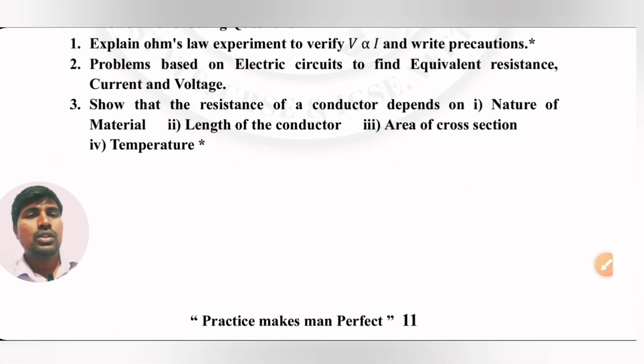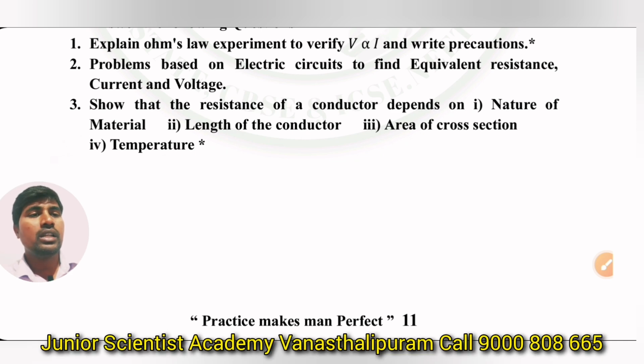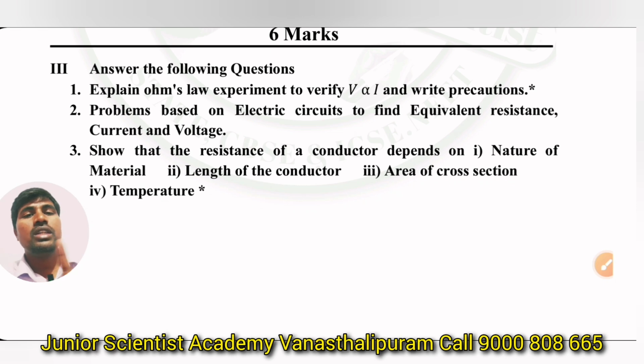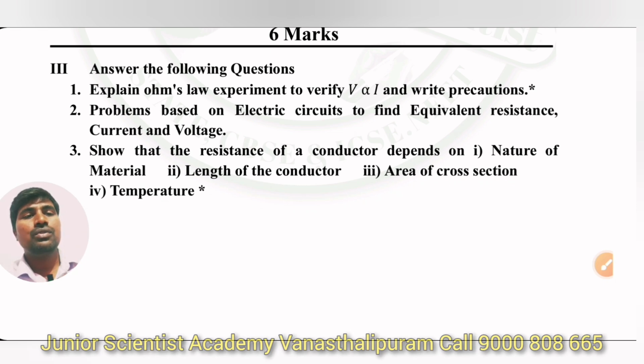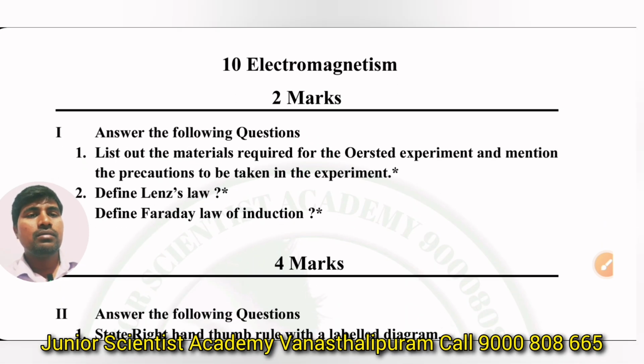Next, third question. Show that the resistance of a conductor depends on the nature of material, length of the conductor, area of cross section, and temperature. These are the 4 factors. So each one is one long question. Among these 4, they may ask any one, not all 4. They will ask only one. So I have given them together.